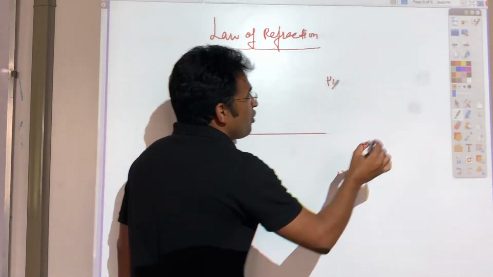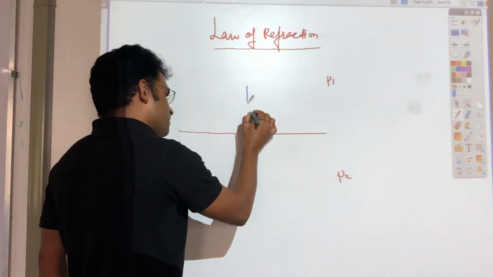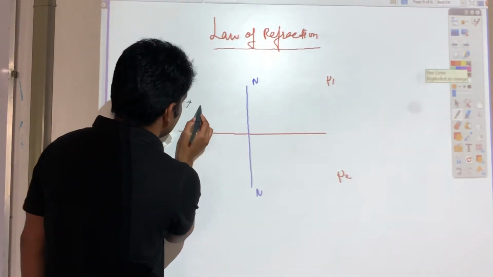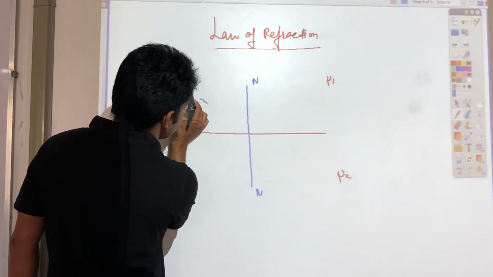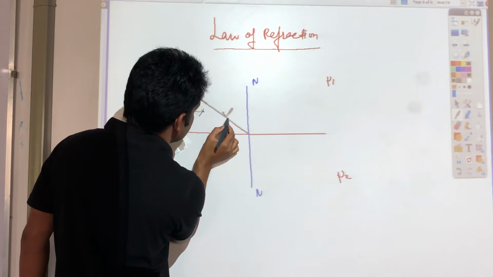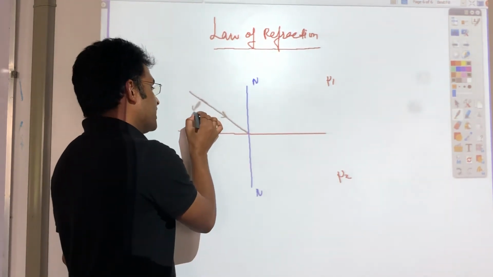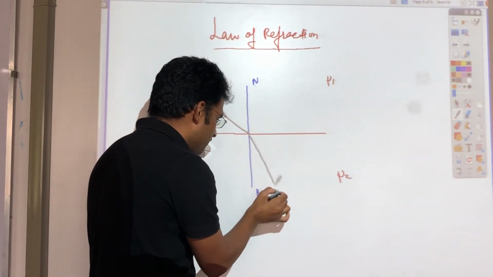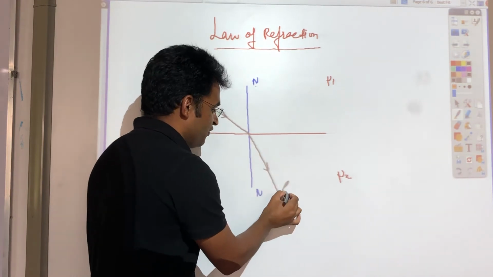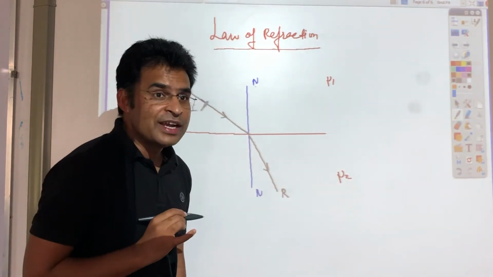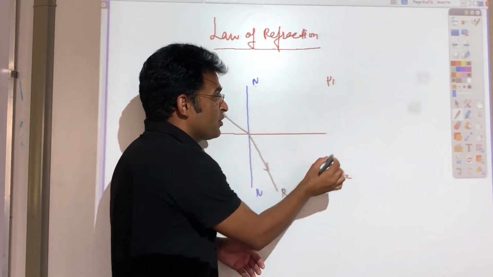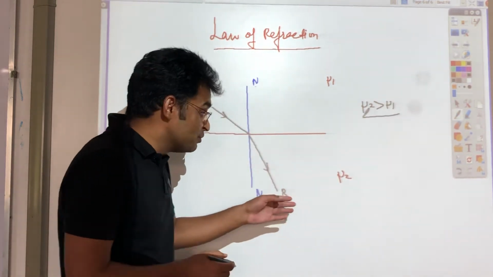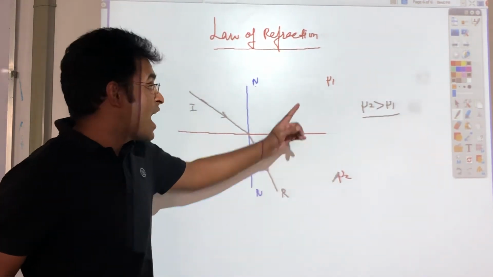Now, if I draw a normal over here, perpendicular to this line, and light strikes this surface at an angle, let's say this angle is i. This is called the incident ray, this one is the normal, and this one is the refracted ray. And this won't go straight, because it's given in the theory that mu2 is greater than mu1. It means mu2 will be the denser medium, with more refractive index, and mu1 will be the rarer medium.